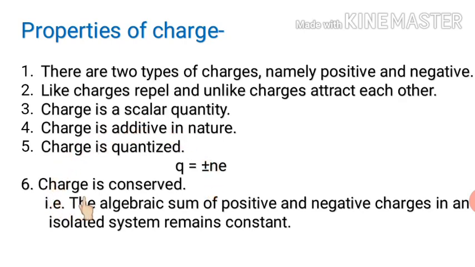Sixth property, charge is conserved. Charge can neither be created nor it can be destroyed. Or we can say that the algebraic sum of positive and negative charges in an isolated system always remains constant. The net charge is always zero. Like we have seen the example of a glass rod and silk cloth. Suppose if a glass rod is losing 5 electrons, then the silk cloth will acquire all those 5 electrons. So the net charge will become zero. So this is conservation of charge.